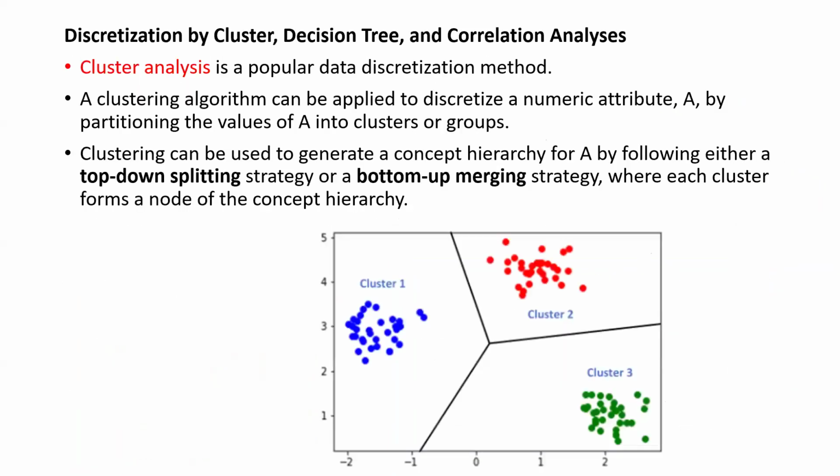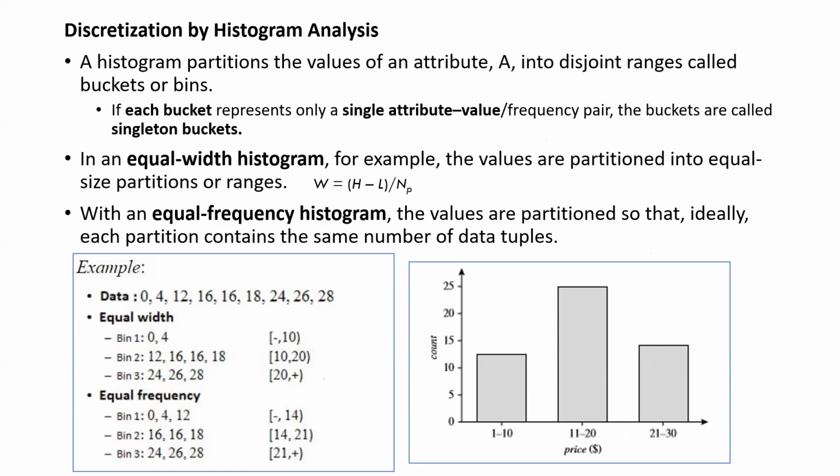Coming here, we can see an example in which data points are given and we are going to find the equal width. That means bin 1 is the range 0 to 4, bin 2 is the range 12 to 18, and then bin 3 is the range 24 to 28. That is how we group together first to find the equal width.